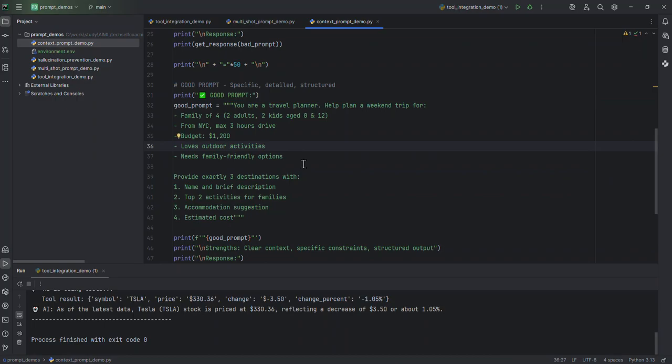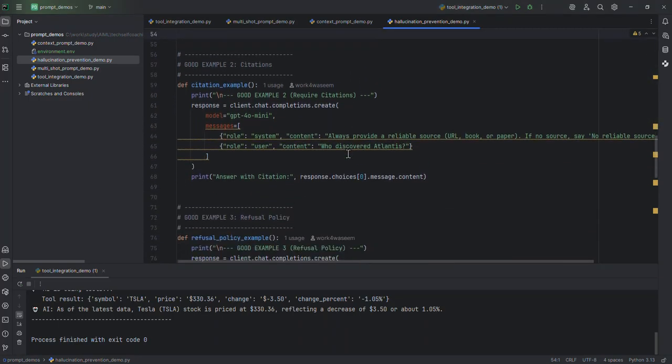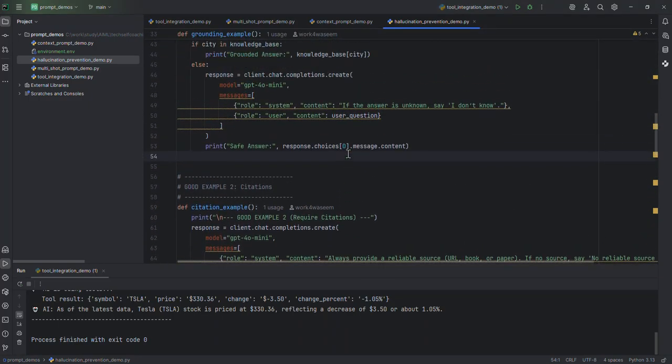That was the third technique, and now we are going to briefly look into the fourth technique, that is hallucination. If you ask a question from the model and the model doesn't know the answer, sometimes it makes up things which are sometimes not even real and tries to answer the question.